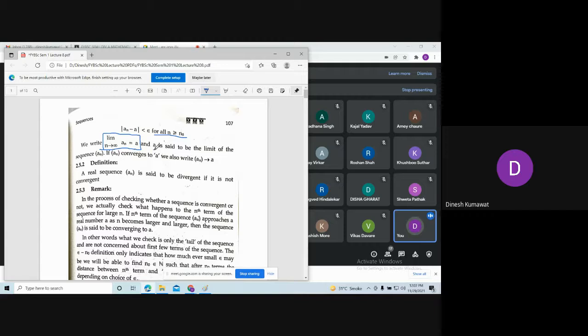And we call this number a the limit of the sequence a_n, denoted by a_n converges to a.